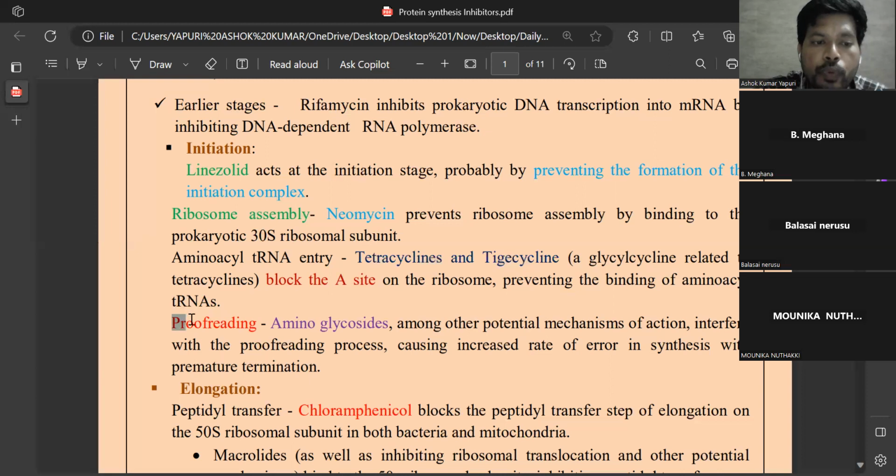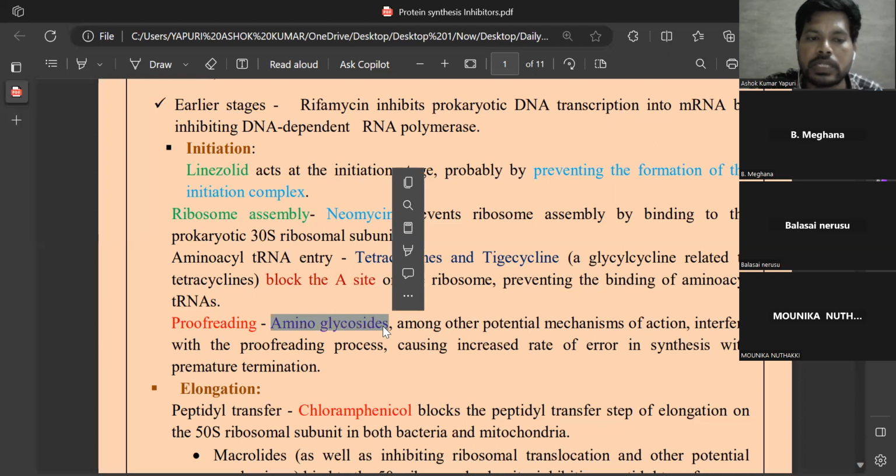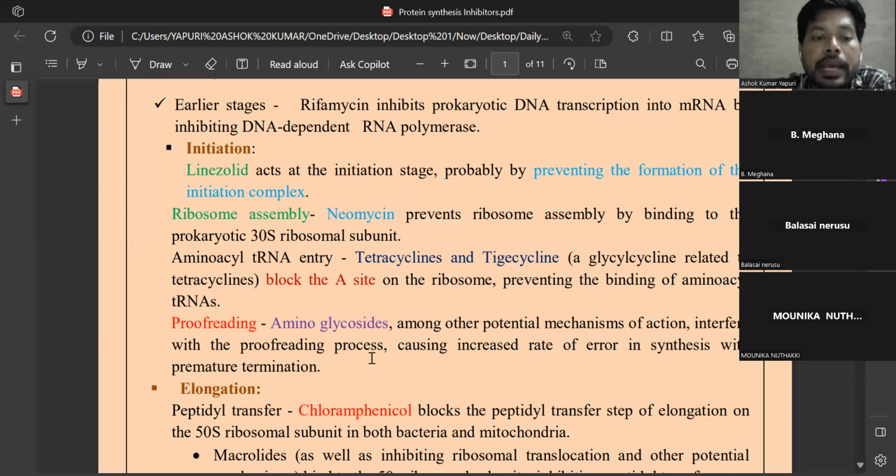Next, proofreading. So proofreading is nothing but a sequence of reading of amino acids. That sequence of reading of amino acids is inhibited by using the aminoglycosides. The sequence of proofreading can be inhibited by using the aminoglycosides. So aminoglycosides cause misreading of the amino acids. Misreading leads to false protein synthesis.